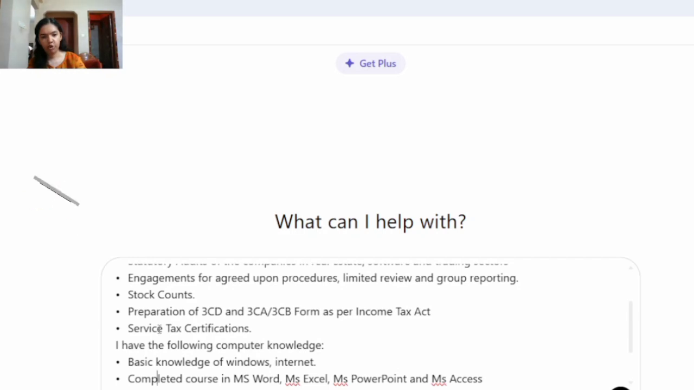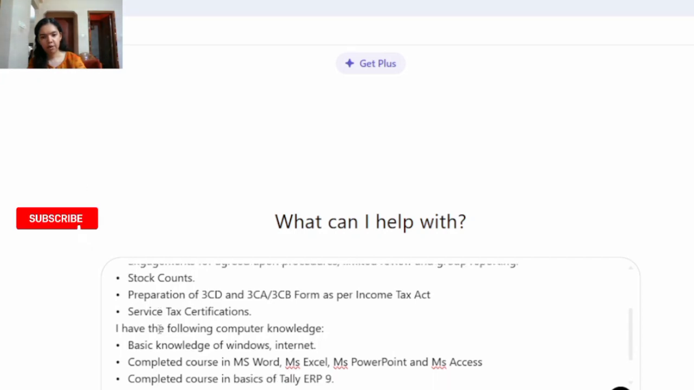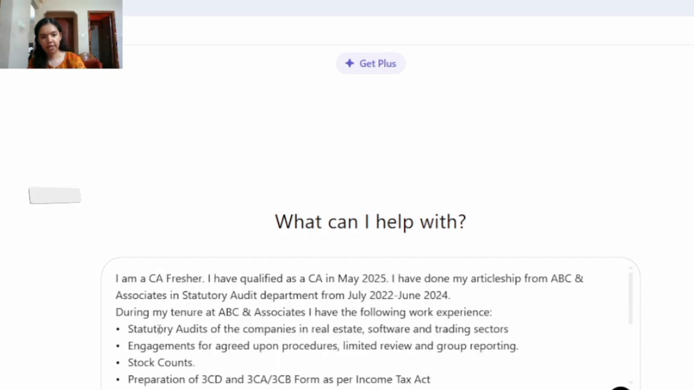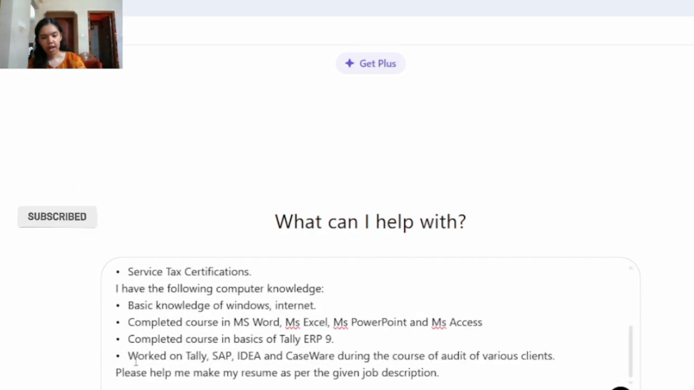Basic knowledge of Windows and Internet. I have completed courses in MS Word, MS Excel, MS PowerPoint and MS Access, and I have completed a course in basics of Tally ERP 9. I have worked on Tally, SAP, IDEA and Caseware during the course of audit of various clients.